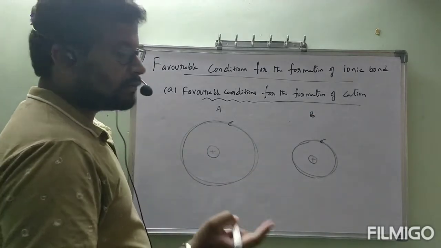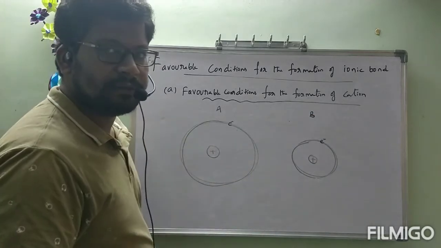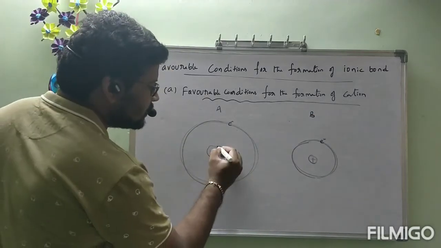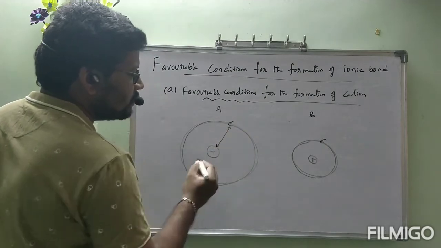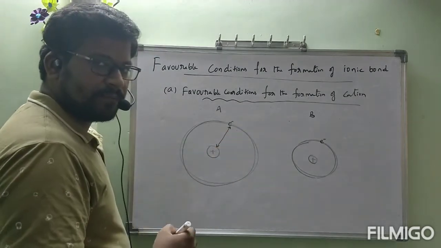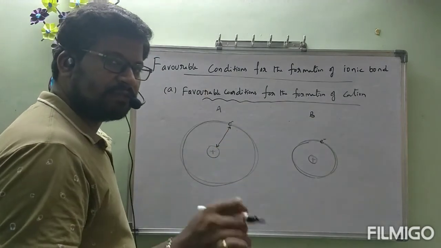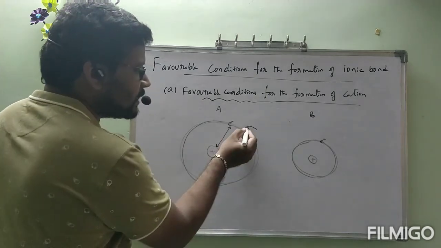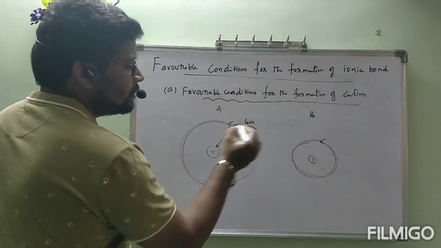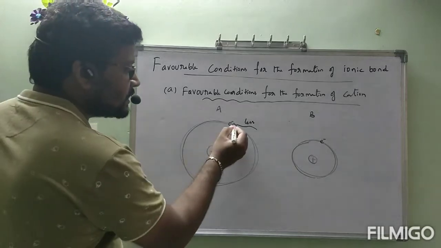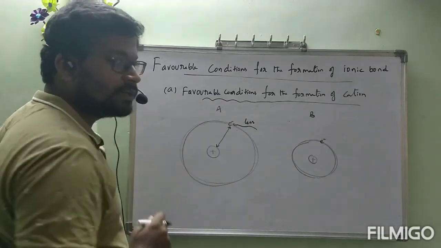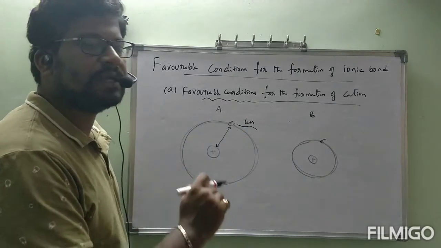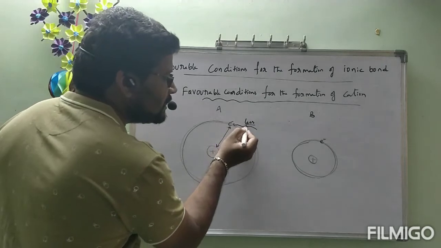We can remove the electron from atom A easily because the distance between the nucleus and electron is high. When distance increases, attraction force decreases. So by giving less energy, we can remove the electron easily. What does this mean here?